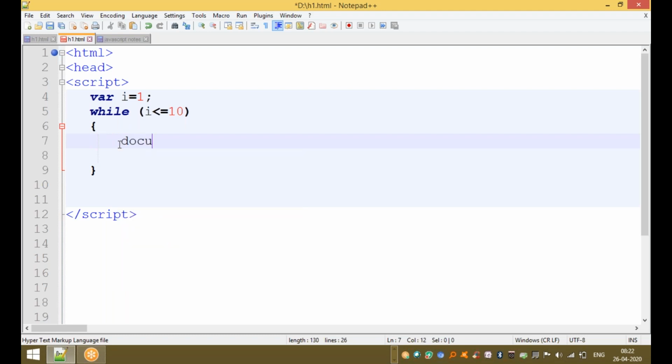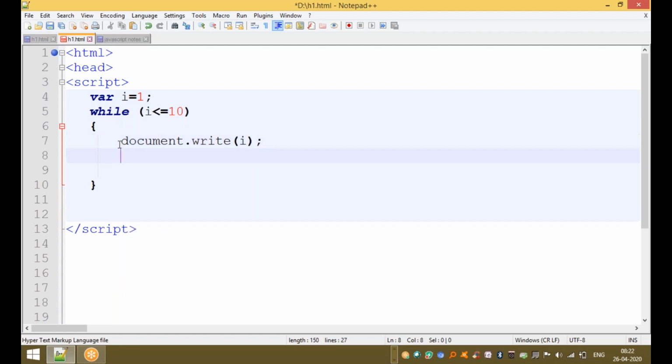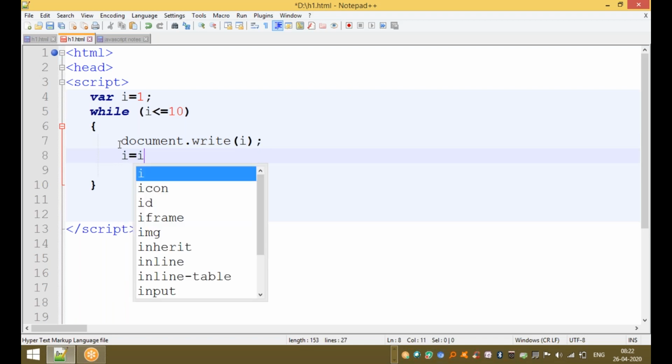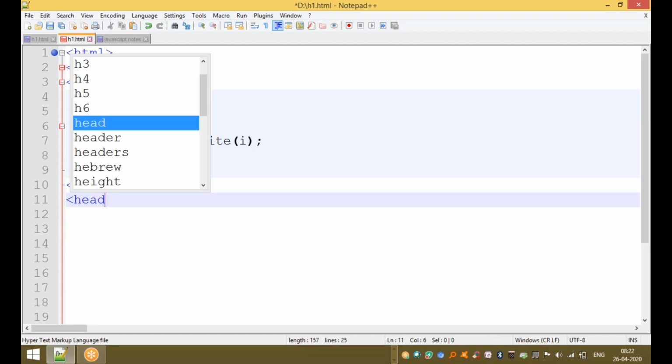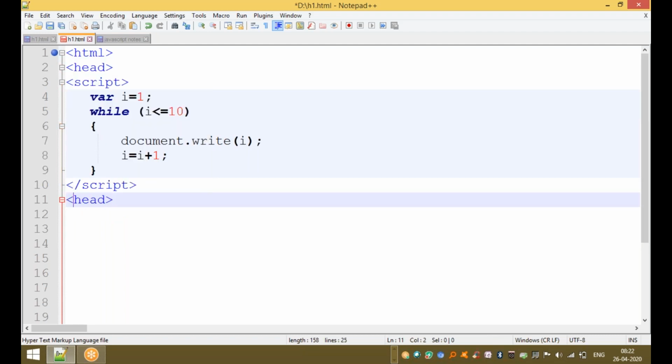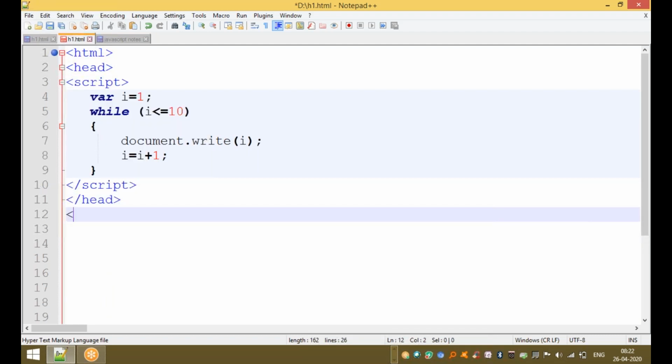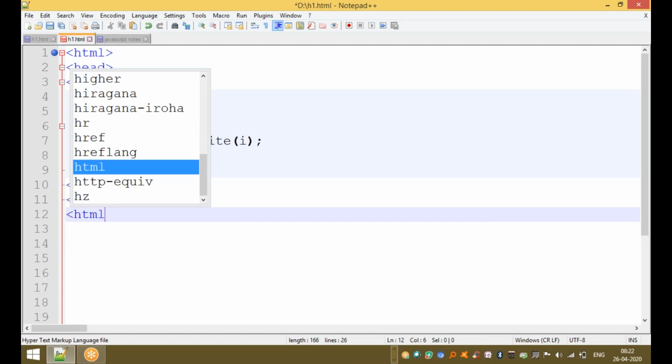Here, document.write of I, the value of I. Now here I equal to I plus 1. This is a while loop. First initialize the I value and print the value of I on the screen. And next time I equal to I plus 1, followed by the semicolon, and the begin and end of the while loop, and end of the header tag, and end of the HTML tag. Clear, guys, up to here?